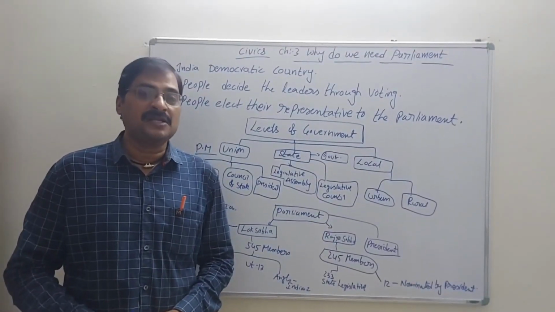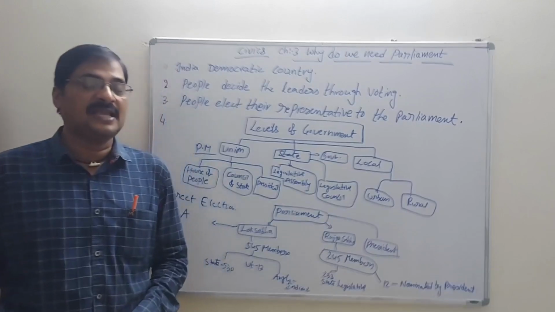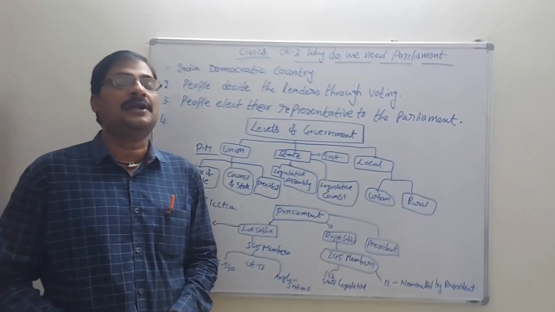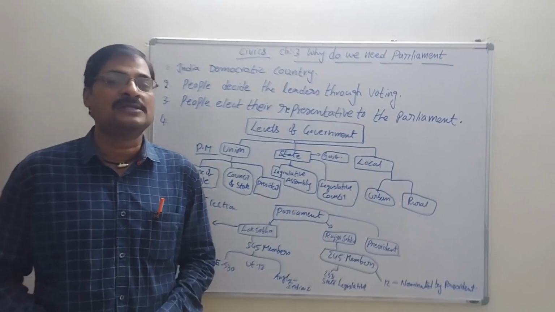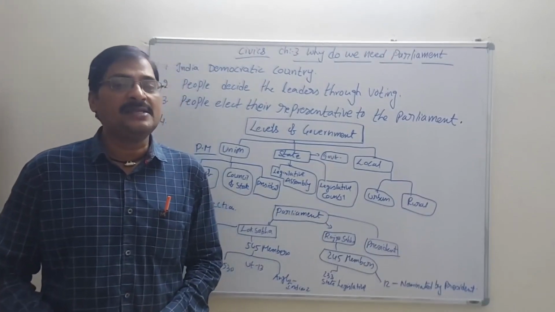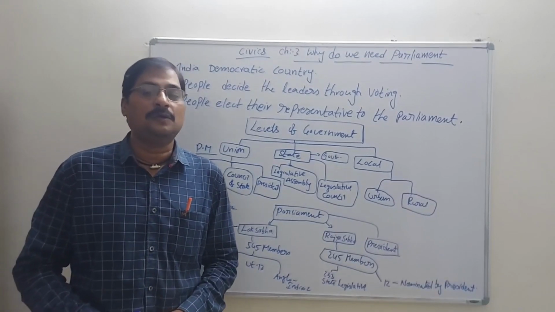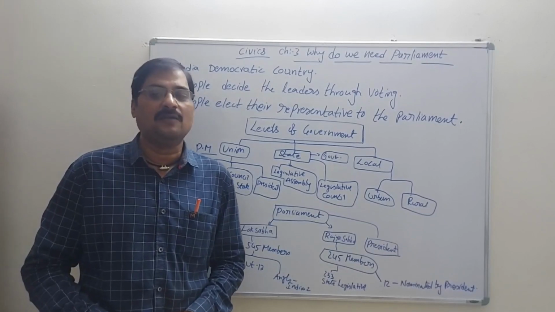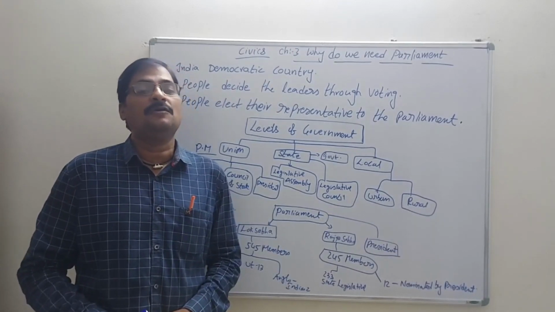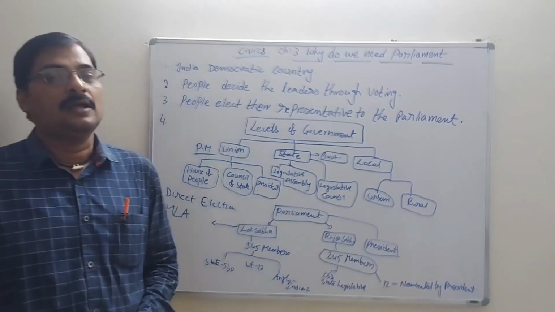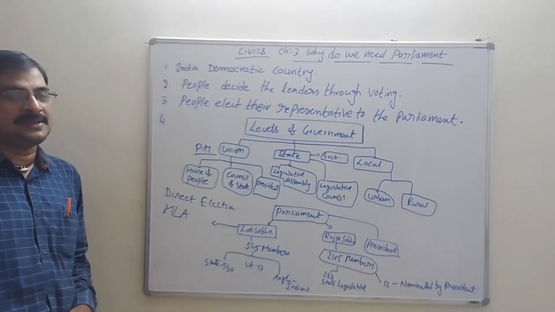In these general elections, in every place and every city, representatives stand for election; we call them nominees. They belong to different parties, as we have a multi-party system in India, following the democratic system.